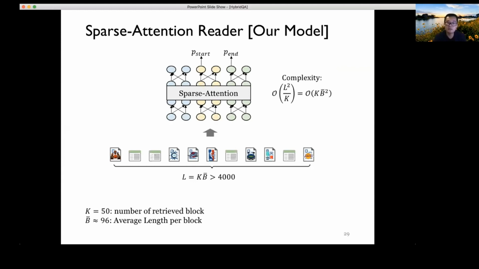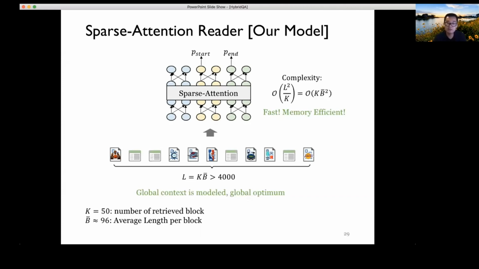So in this case, it would be very slow, because it would be almost impossible to feed everything into the memory. Whereas Wang's approach takes a Sparse-Attention approach to look at local and global integration, so that we model the global information, but also take a more energy efficient and memory efficient approach. In this case, the complexity is only K B squared. So it's not that difficult for regular GPUs to handle, and it's much faster and more memory efficient. Meanwhile, even though we are using Sparse-Attention, we're still able to model the global context.